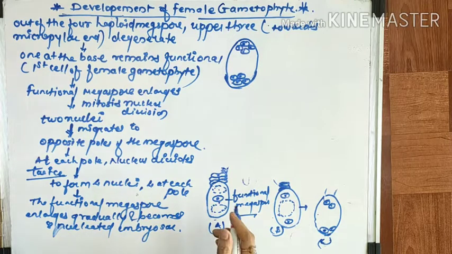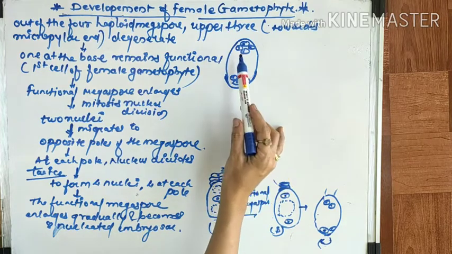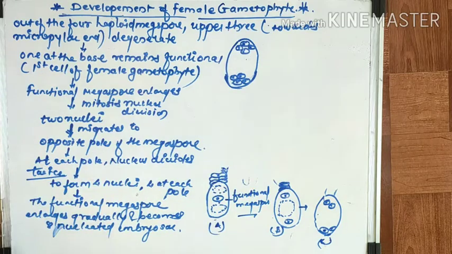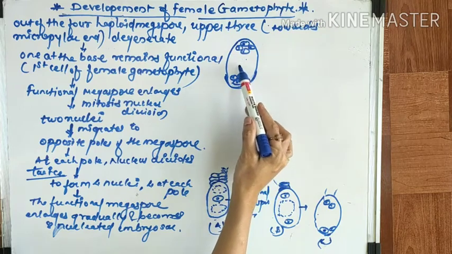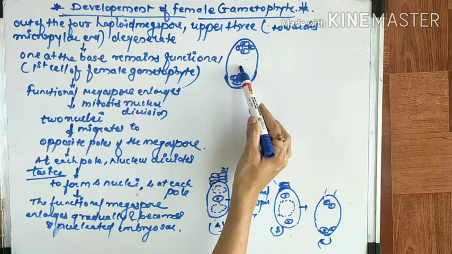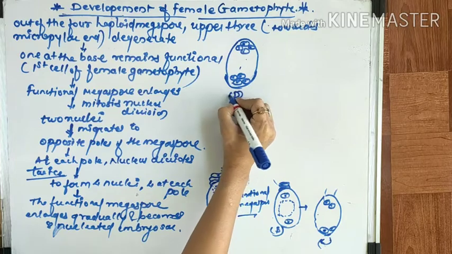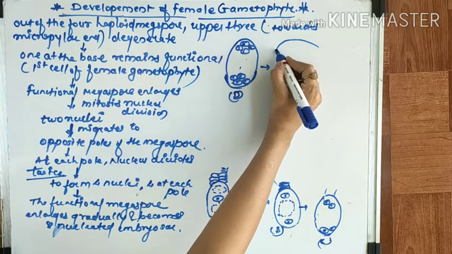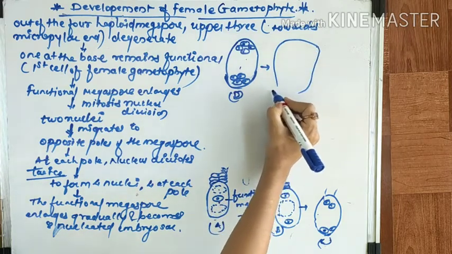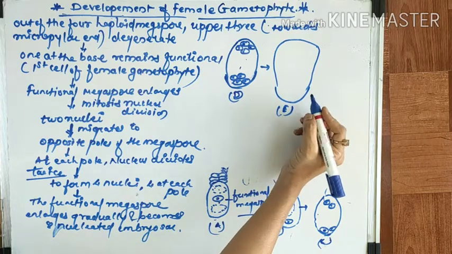So out of this, you can see these 2 nuclei, one from each pole, that are called the polar nuclei. They migrate toward the center and fuse to form a diploid secondary nucleus. So the next step of this, like that.